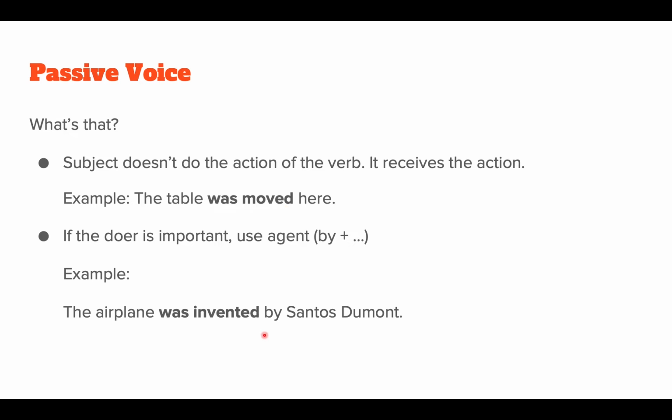Santos Dumont invented the airplane. This is active voice because Santos Dumont is the subject of the verb invent. So he is the one doing the action of the verb. Active voice. Okay? Santos Dumont invented the airplane. Okay? The airplane was invented by Santos Dumont.